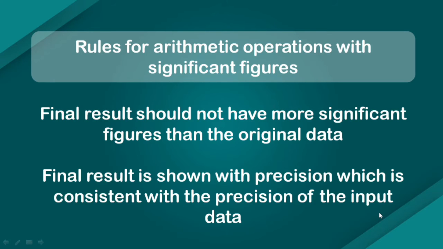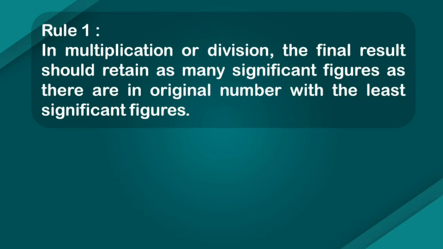So in calculations like these, we have to stop somewhere, but where? To know that, we use the following rules. If it is multiplication or division, the final result should retain as many significant figures as there are in the original data with the least significant figures.